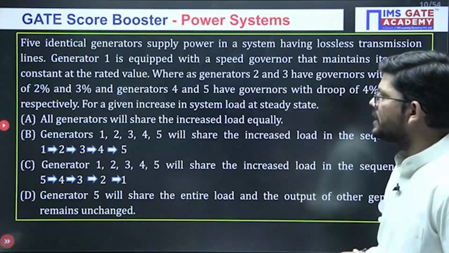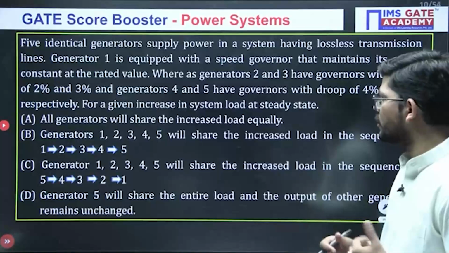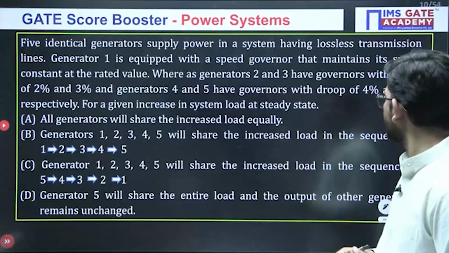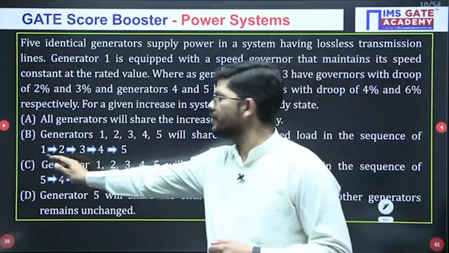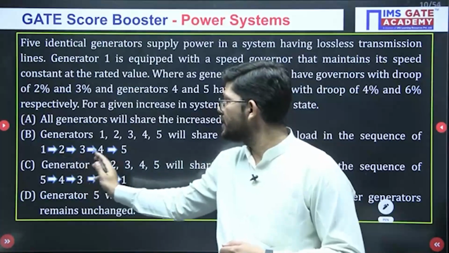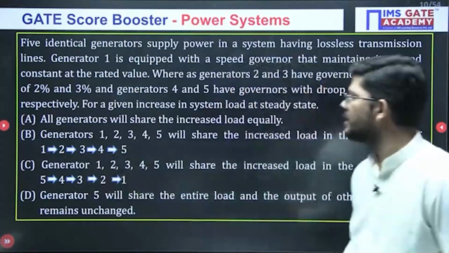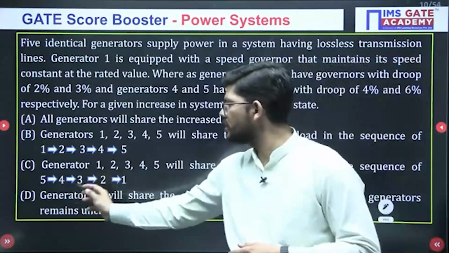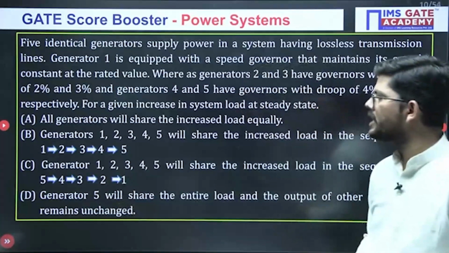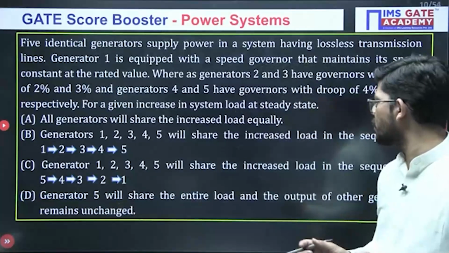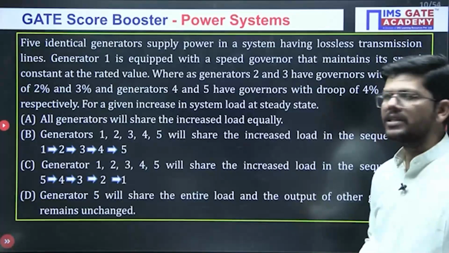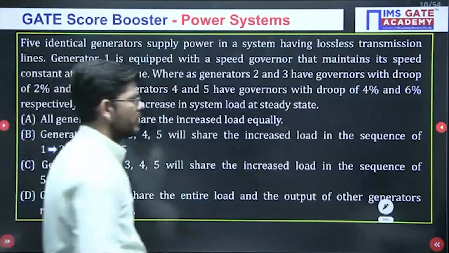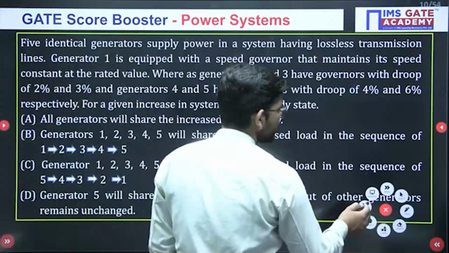option A says all generators will share the increased load equally. Option B says generators 1, 2, 3, 4, 5 will share the increased load in sequence: 1 will share first, then 2, then 3, then 4, then 5. Option C says 5 will be loaded first, then 4th, then 3rd, then 2 and then 1. And option D says generator 5 will share the entire load and the output of other generators remains unchanged. You have to choose which will be the correct option. Your time starts now.